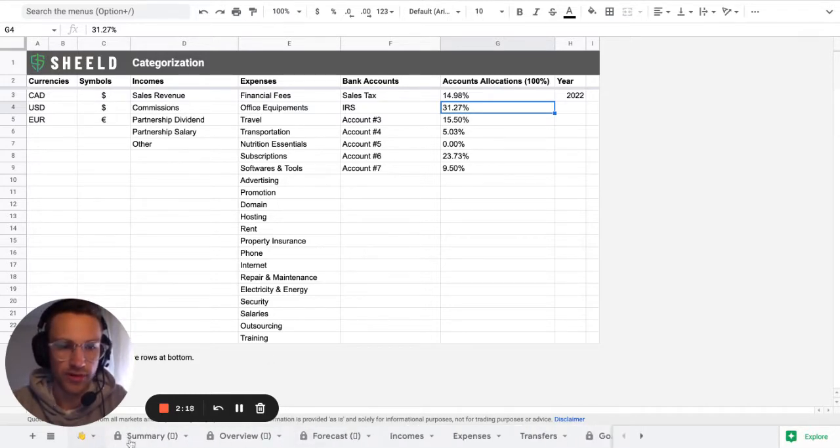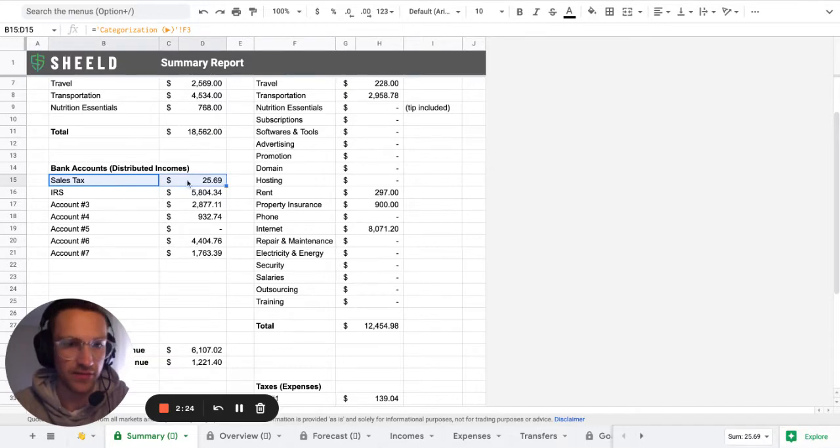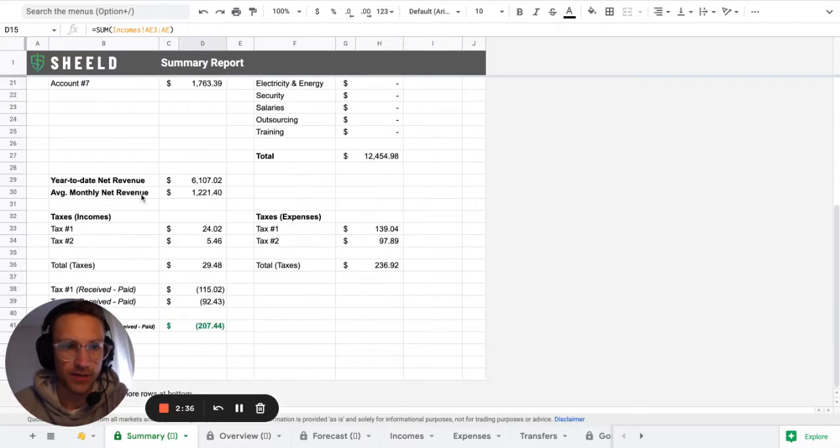So circling back to the summary sheet, that's basically the amount of money that you should have in these accounts. At the beginning of the year, you pretty much want to reset your accounts to zero, so you can keep track of the amount that you should have in your bank account at a specific point in time. And then you're able to see year to date net revenue, year to date monthly revenue. If you're wondering, those numbers are just dummy numbers.